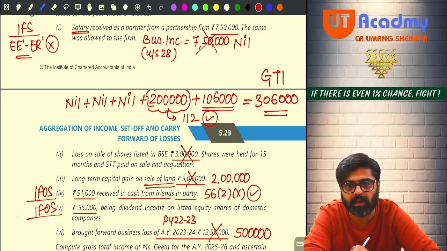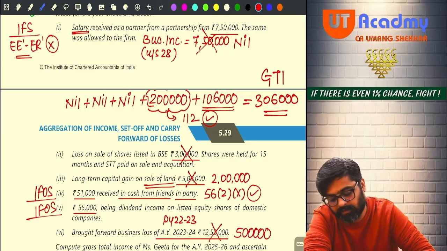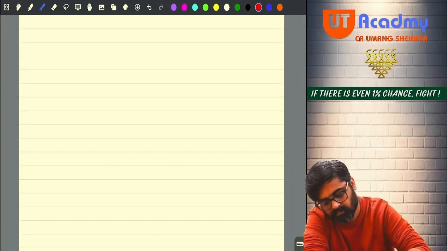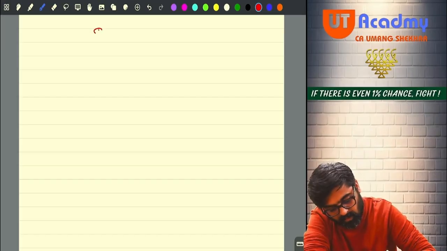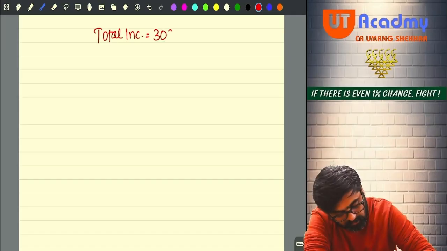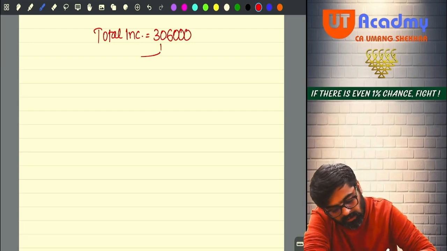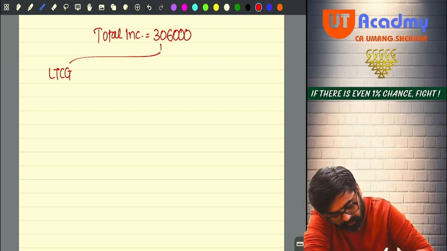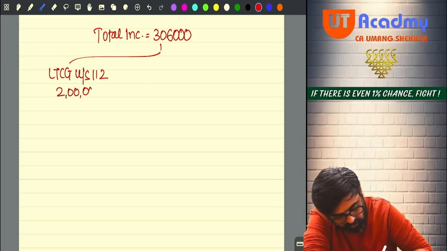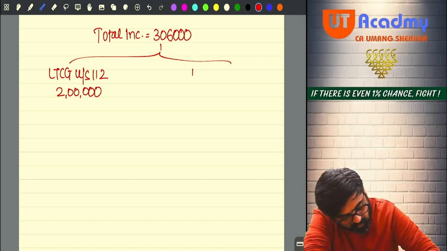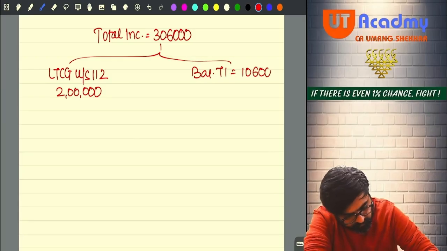Now, if they are telling you to calculate the tax liability on this, will you be able to do it? Wait, I will solve now. Total income calculated is 3 lakh 6. Does it have LTCG under section 112 amounting to 2 lakhs? Yes, sir. What is your balanced total income? Come on, tell me. 1,06,000, no?